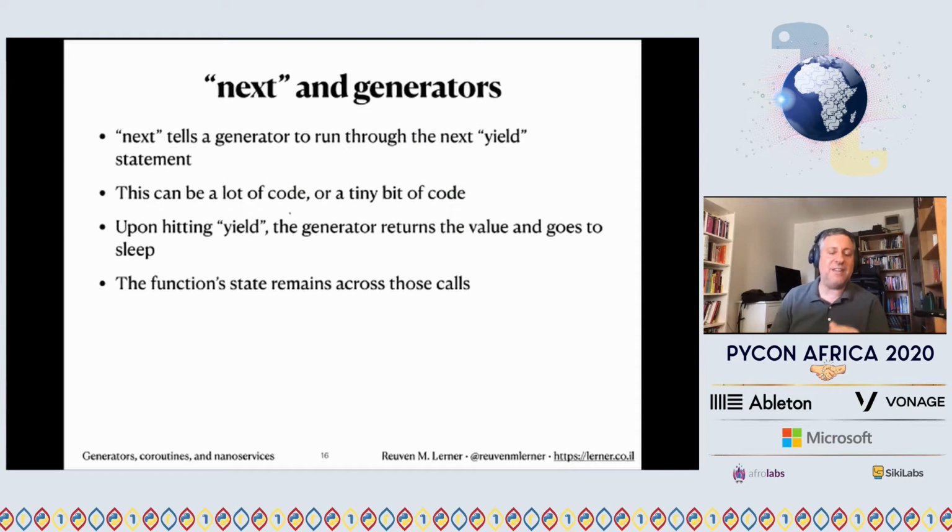Very important to understand that next is always going to say run through the next yield statement. And this can be a ton of code, or this can be a tiny amount of code. And you can have it in a loop, so that with each loop iteration, you are then yielding and yielding and yielding. Each time we hit yield, we get a value back, and the function goes to sleep until we restart it. What's really nice is that we're dealing with a function that works just like all other Python functions. And so the function state, meaning its local variables, remain across each of these calls. So you can set something up at the start of your generator and keep referring to it. And that's going to be key to what we're going to see in a little bit.